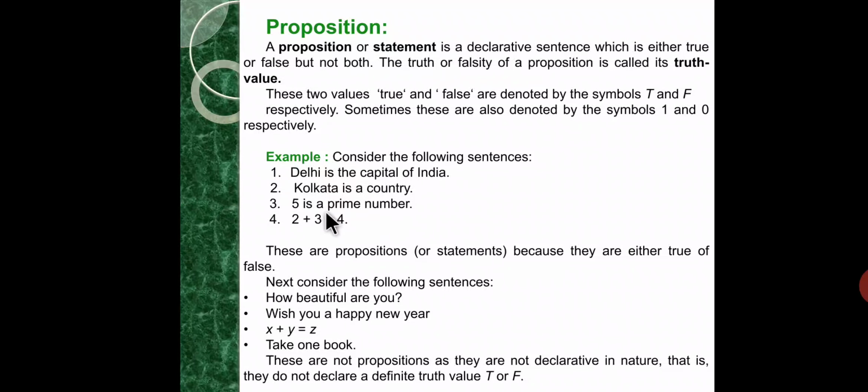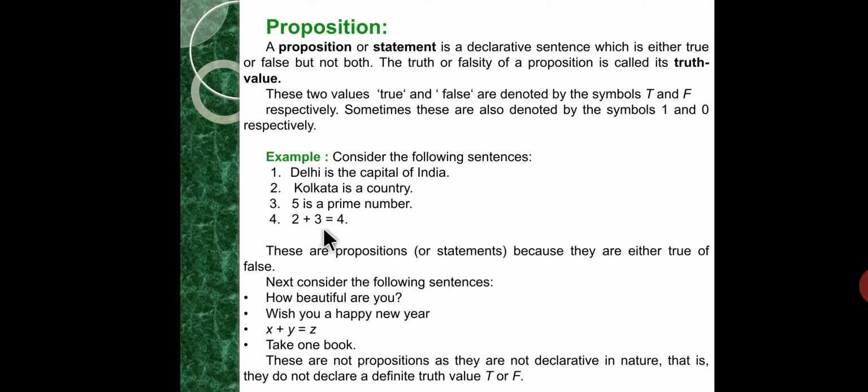5 is a prime number. Is this a declarative sentence? Yes, it is a declarative sentence and a proposition, and it has truth value true. 2 plus 3 is equal to 4 is a statement, and the truth value of this statement is false.